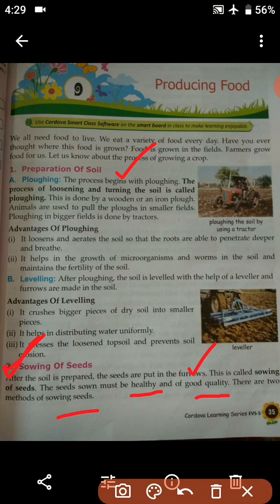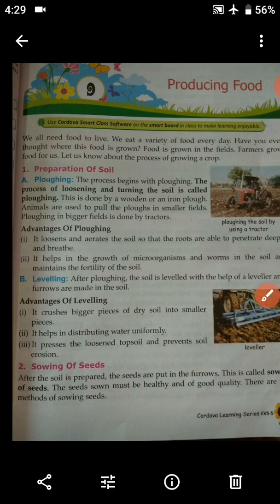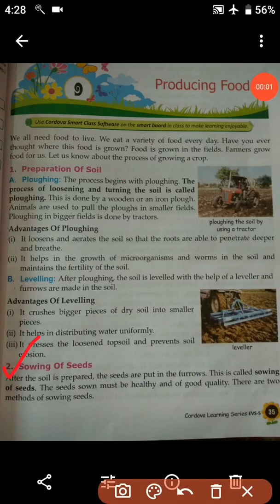There are two methods of sowing seeds. Number 2, sowing of seeds. The first process of growing a crop is preparation of soil, and number 2 is sowing of seeds.